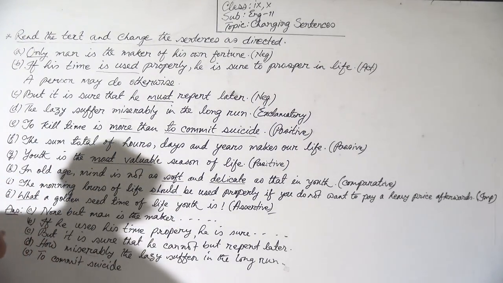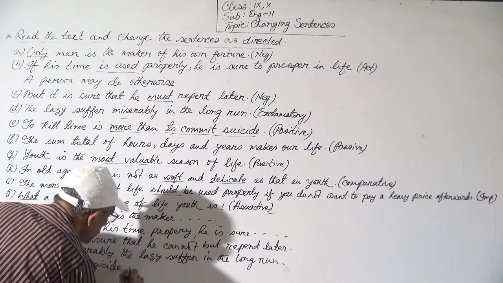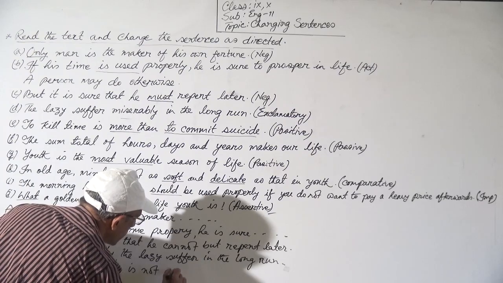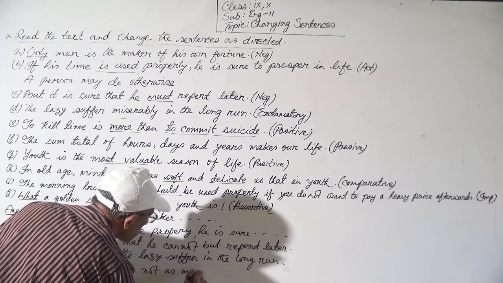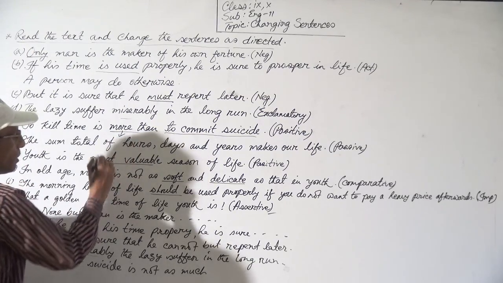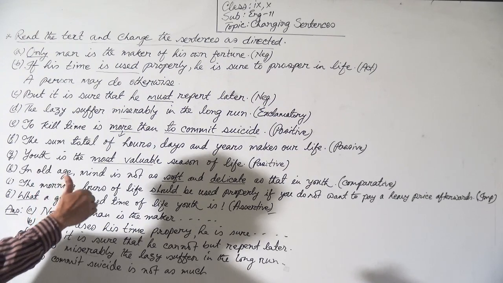To commit suicide is not as much, because "more" will become "much" in the positive form: much, more, most.